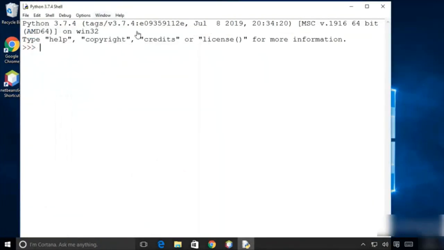So now you can see this font size is little bit bigger, so you can see it easily. And I'm going to just print hello world here. So here I'm going to just write hello world and then press enter, which is going to print hello world. This means IDLE is working fine, and you can just start using this IDLE IDE to develop your Python script.